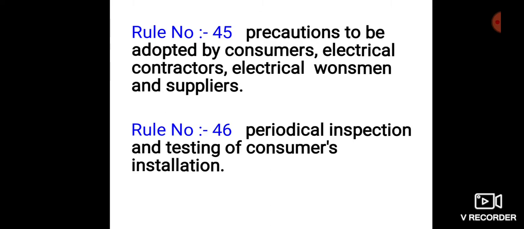Where the supplier is directed by the central or the state government, as the case may be, to inspect and test an installation, he shall report on the condition of the installation to the consumer concerned in the form approved by the inspector and shall submit a copy of such report to the inspector or any other officer appointed to assist the inspector, subject to the approval by the inspector.